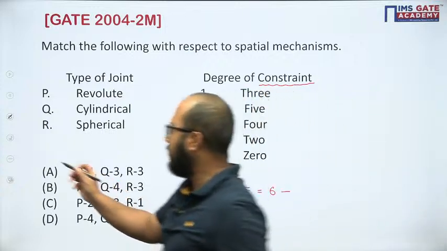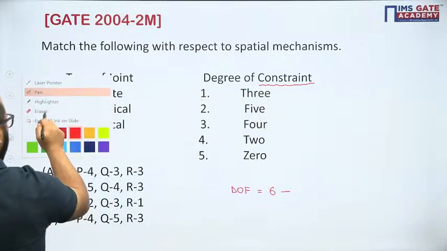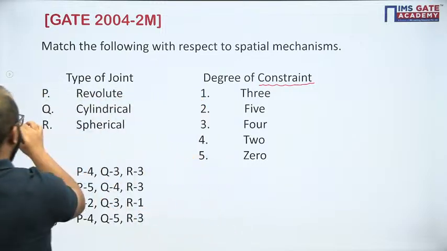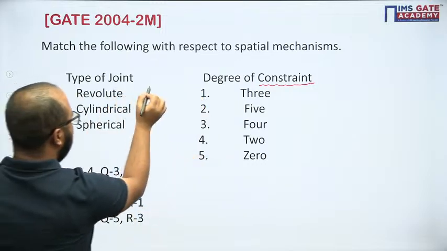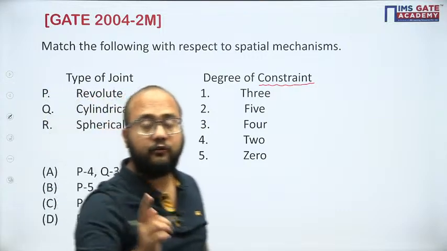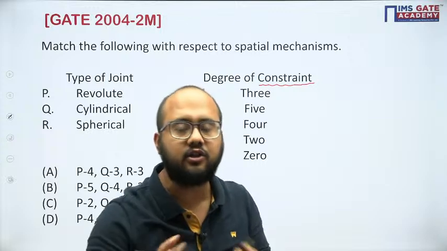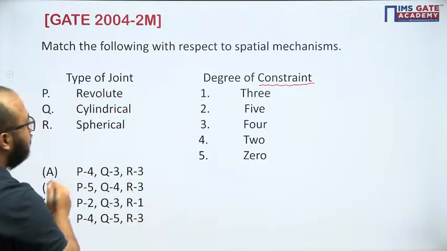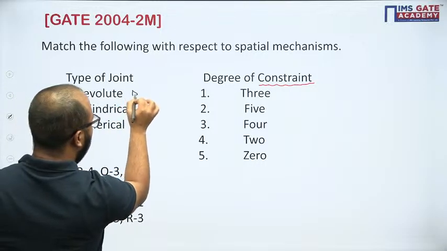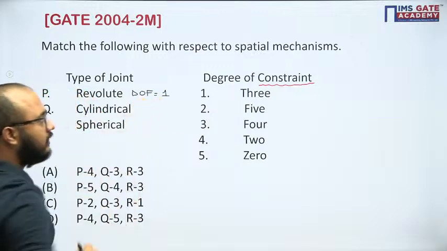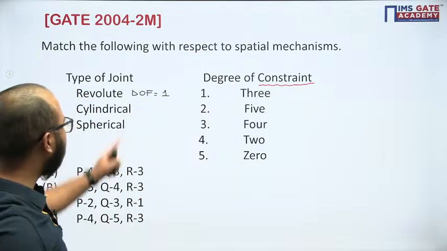Now, very important point. First of all, forget about the degree of constraint, tell me what is the degree of freedom here. If I talk about revolute, I hope you remember, it is nothing but hinge joint, pin joint, okay? That is what is known as revolute. What is its degree of freedom? 1. Correct? Degree of freedom will be 1.